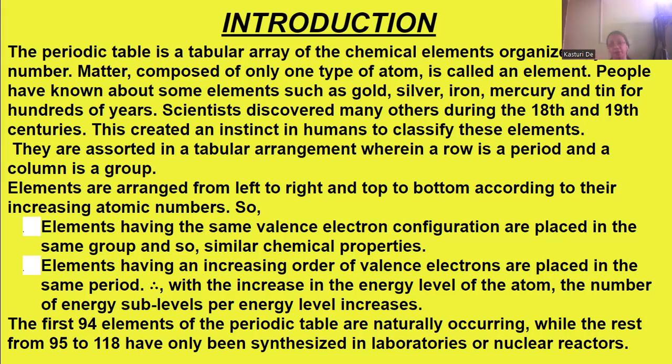Then the first 94 elements of the periodic table are naturally occurring. I repeat, the first 94 elements of the periodic table are naturally occurring. They can be found naturally. While the rest, from 95 to 118, have only been synthesized in laboratories or nuclear reactors. Till now we have 118 elements known.